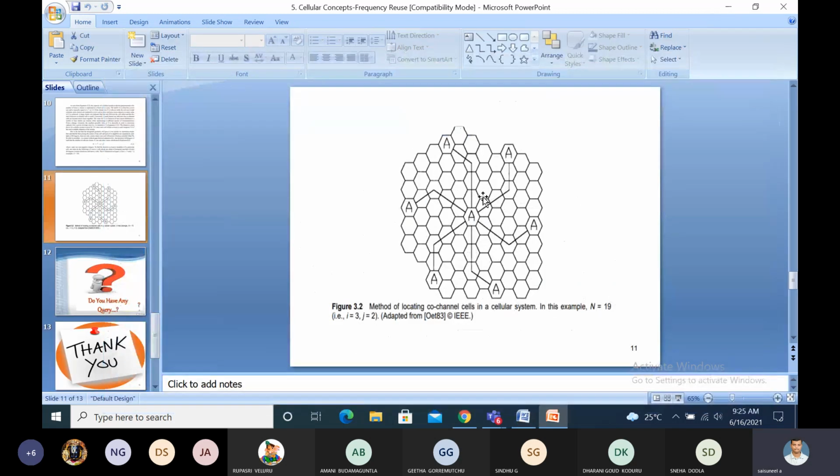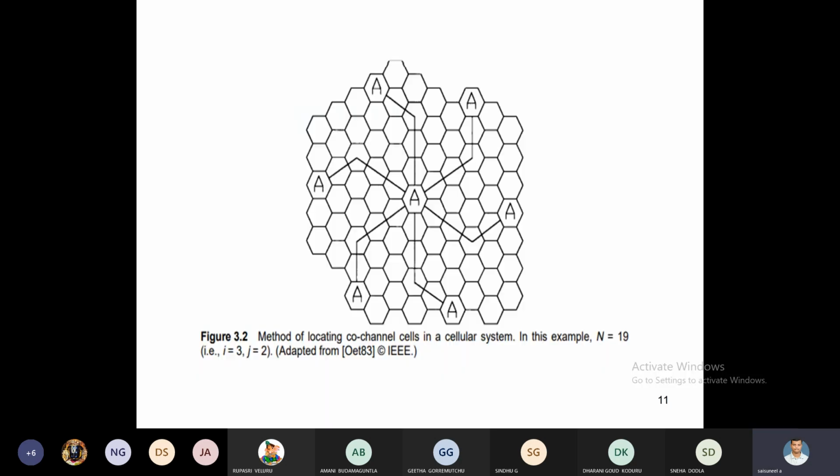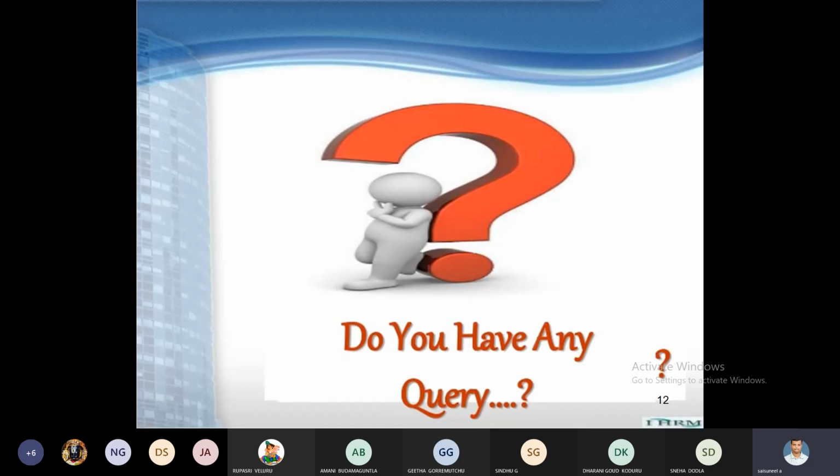From this slide also, see this one, A is the frequency, and A is used somewhere. That is the method of locating co-channel cells in a cellular system, for this example of N equal to 19, that is I equal to 3 and J equal to 2. This is about frequency reuse: how the frequency is reused in cellular systems for a limited spectrum.